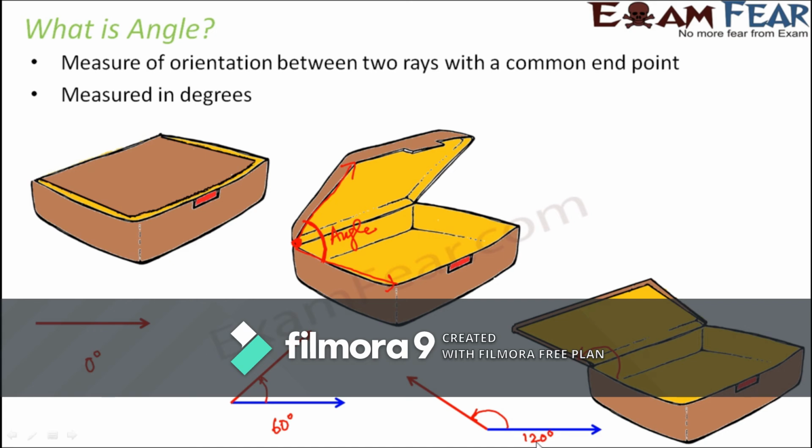An angle is about orientation between two rays, right? And this is how we represent an angle in the diagram. It is represented by two rays such that they have a common endpoint. Only if they have a common endpoint can they form an angle. Otherwise, let's say you have one ray like this and another ray like this. There is no common endpoint, so obviously there can be no orientation between the two.